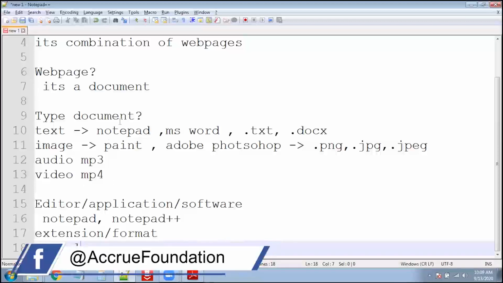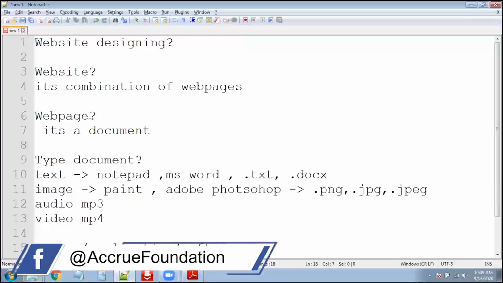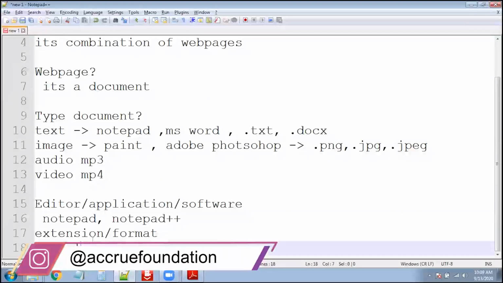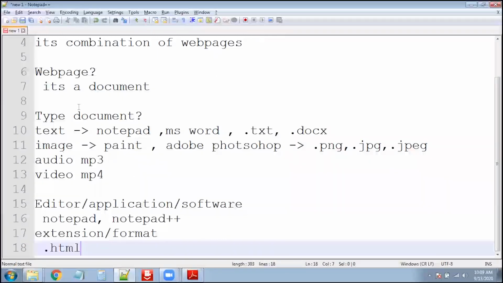Whenever multiple documents are there, it will come as a website. Okay, so I hope the concept is clear for you.